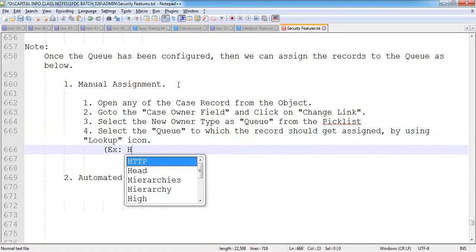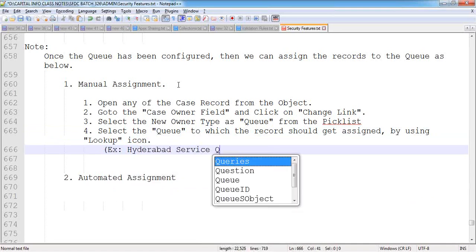For example, I'm selecting Hyderabad service queue.